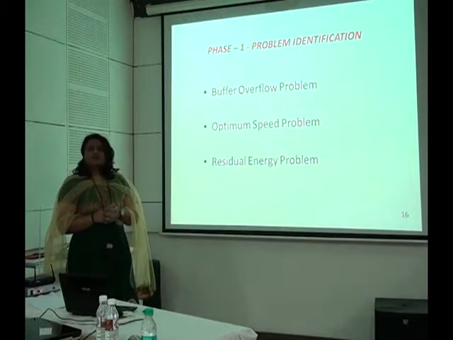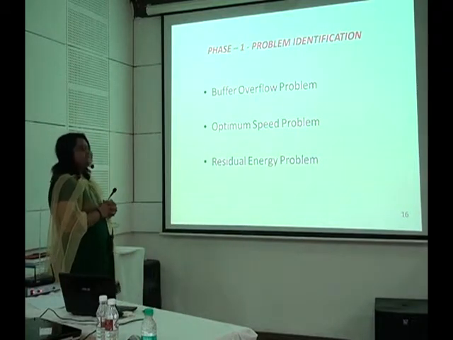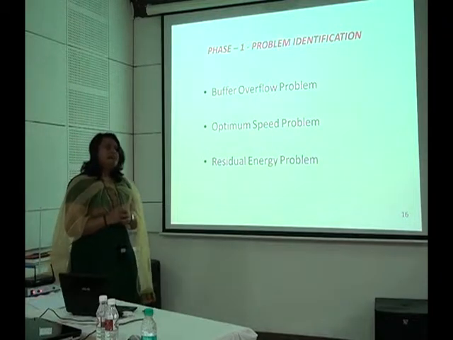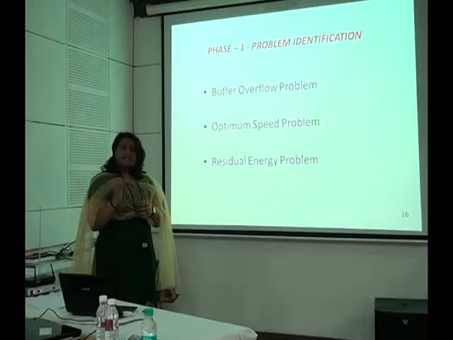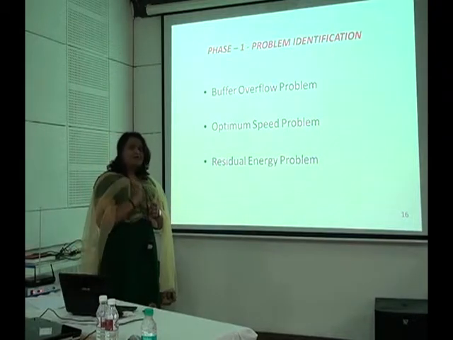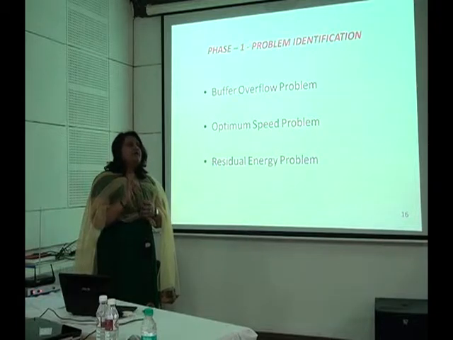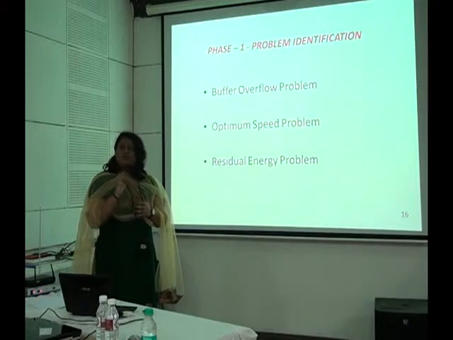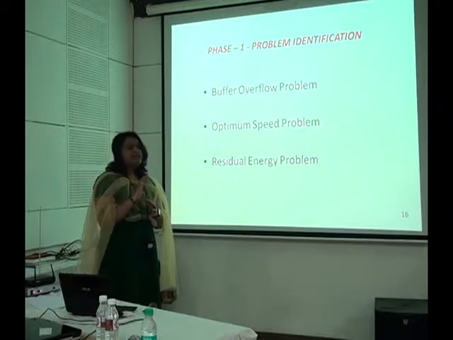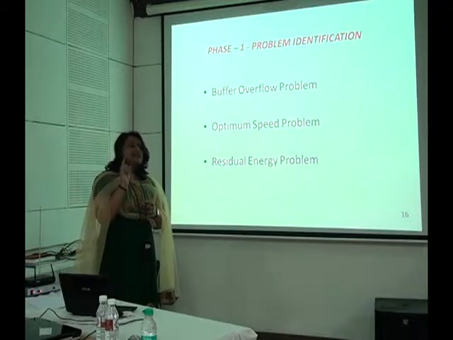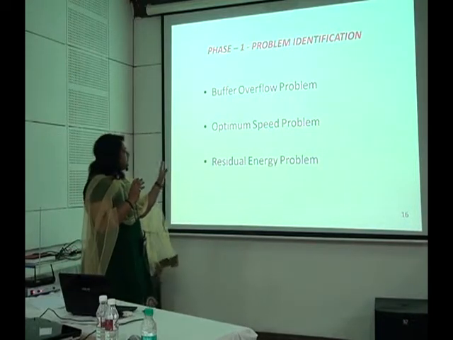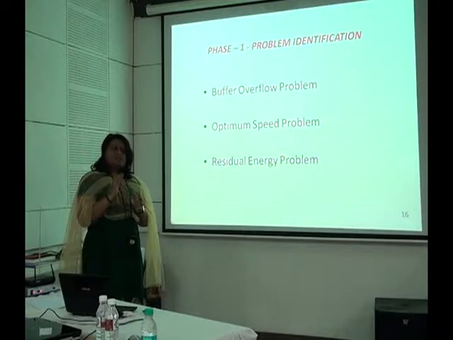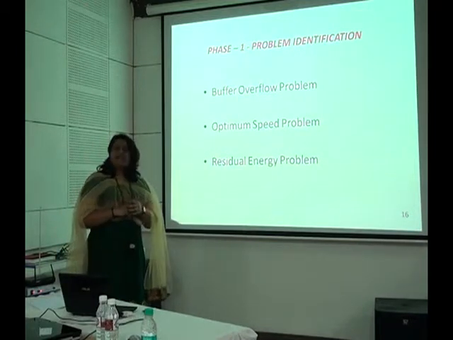Okay. Moving on to phase 1. Now, using a mobile sync for data gathering purposes has the drawback of the buffer overflow problem. That is, the sync has to visit each and every sensor before its buffer overflows. And obviously, this depends upon the speed of the mobile sync. Now, setting an optimum speed for the mobile sync is again very difficult, because each and every sensor has different buffer sizes and data generation rates. And moreover, the residual energy of the sensors must also be considered, because a sensor having low residual energy would deplete its energy even much before the mobile sync visits it.